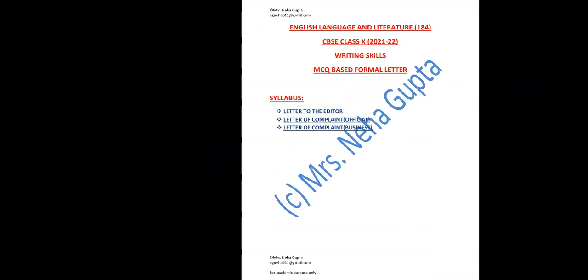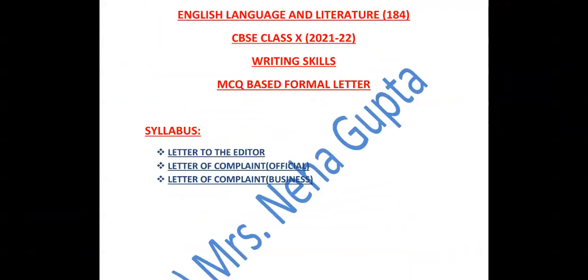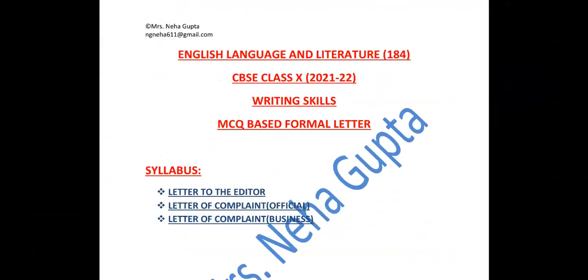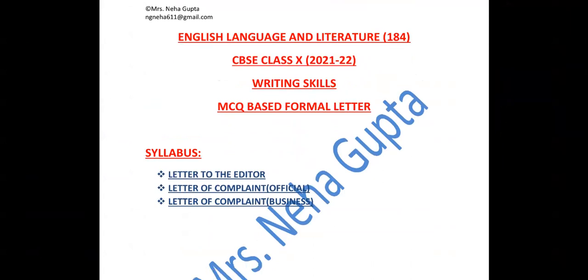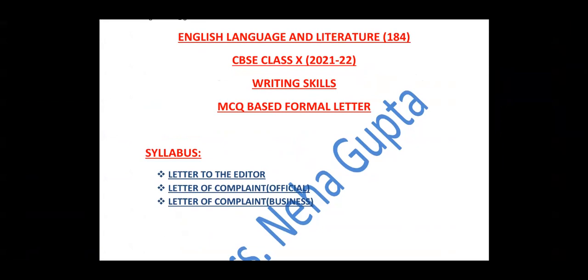Before starting and going into the detail, we should know the syllabus that CBSE has prescribed for class 10 this year, first term. In the writing skills, you only have these three letters, that is, two formal letters. The first one is letter to the editor.